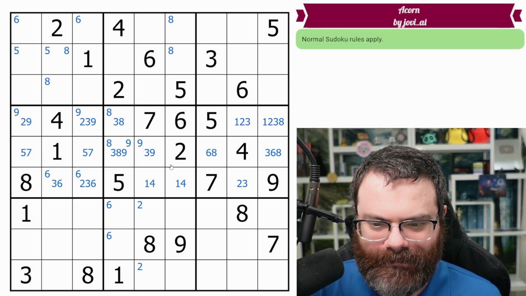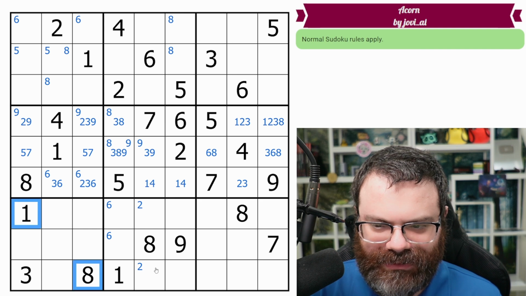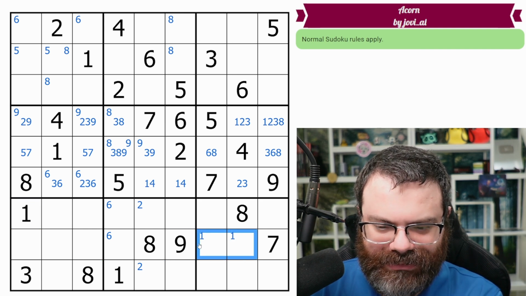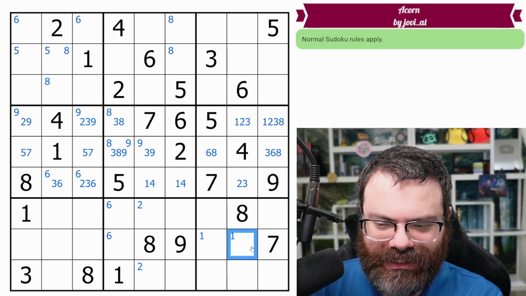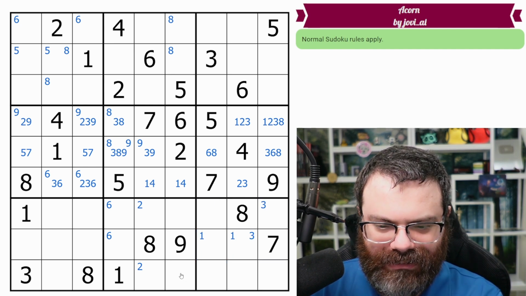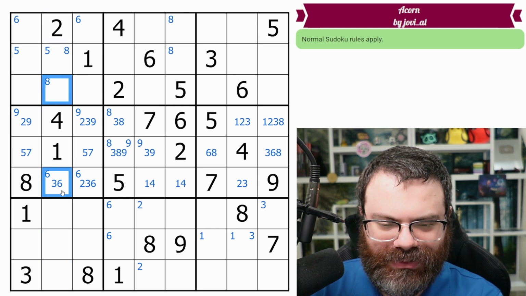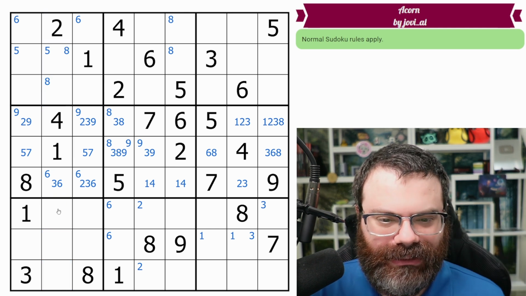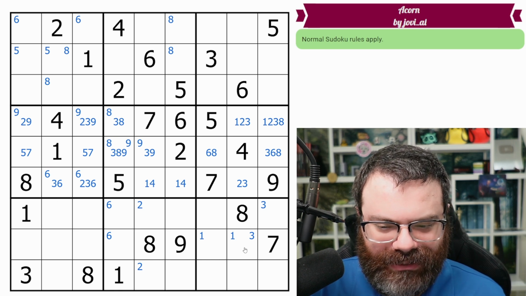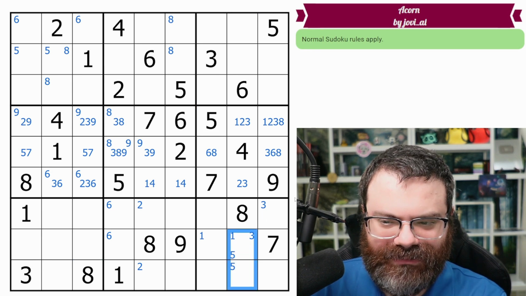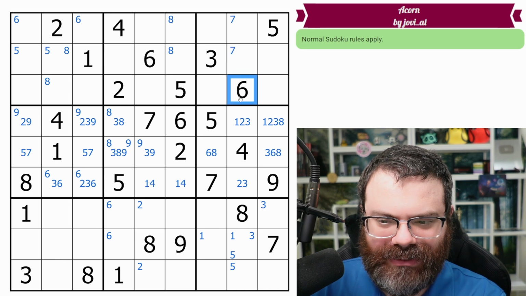Interesting. Let's keep scanning. I have these 1s, so 1's in one of these two. The 8s are done. 3. So this 3 looks down, this 3 looks in, putting a 3 in one of these two. Anything else of note here? I am going to need a 3 in this column. There's 2 places for it. Okay. What else can I do here? I've got a 7 and a 9 looking in here. Not quite good enough. I do have 2 5s looking down, so 5's in one of those two. 7s look up, putting 7 up here.